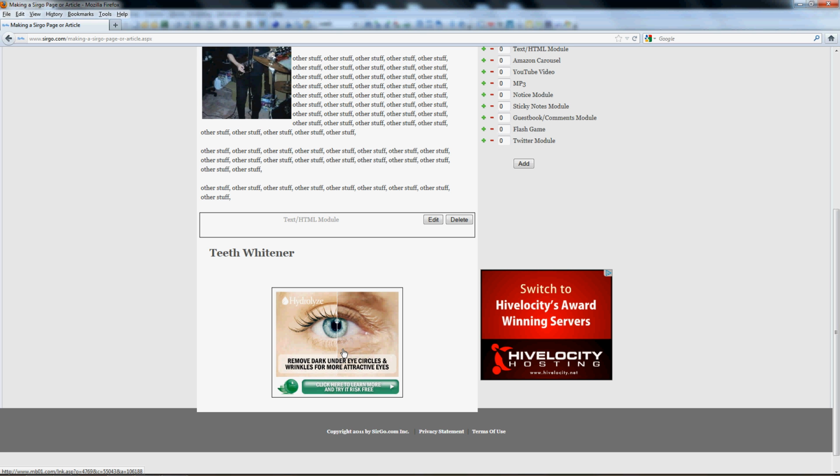Now, the one thing you want to keep in mind when you're doing this, and it's very important that you do, Google has some rules when it comes to having other ads on your pages when their ads are there.